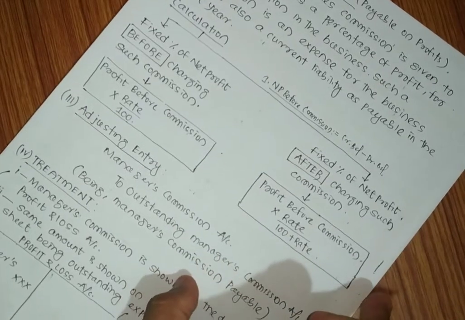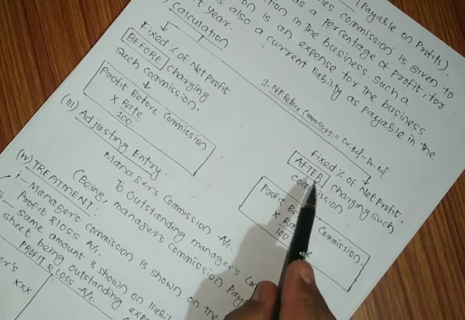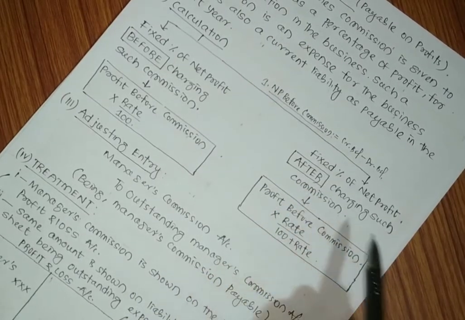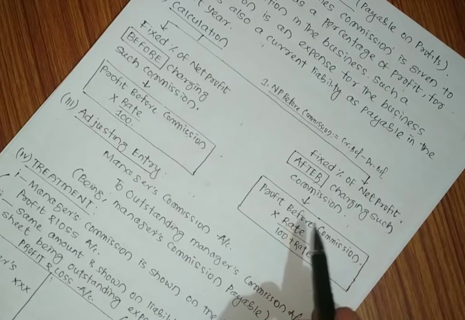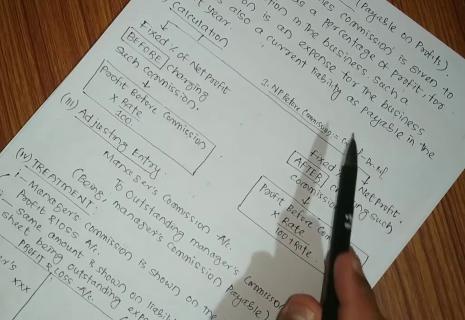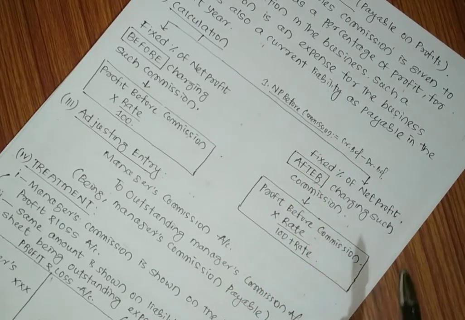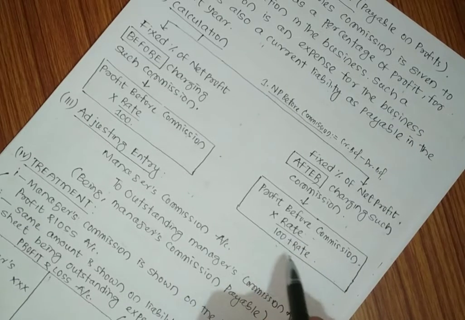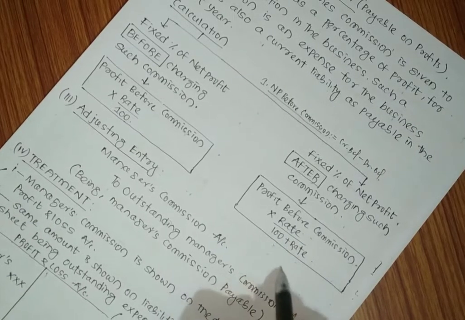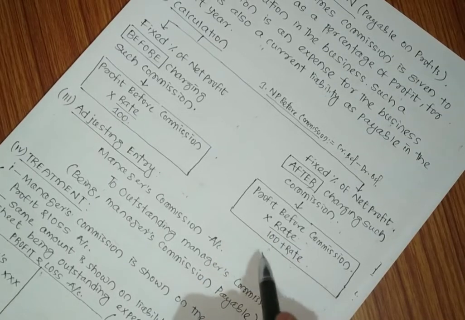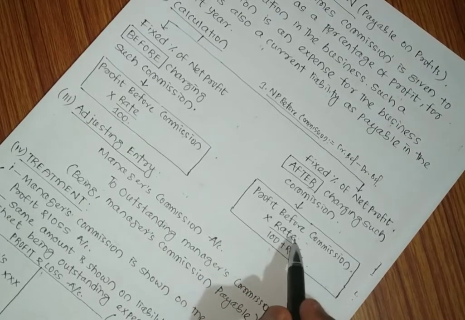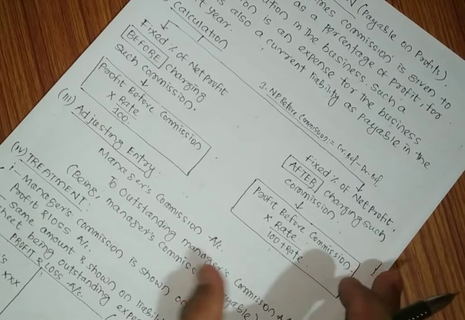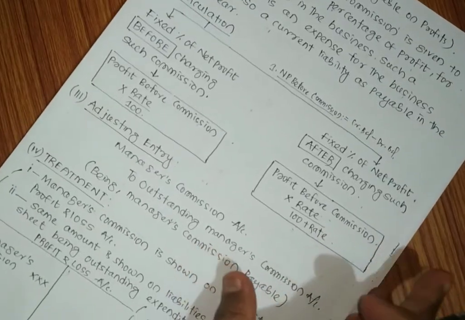However, in the second case, if it is given as after charging the commission, then the profit before commission, that is the step number one balance, should be considered into rate divided by 100 plus rate. Here is a change. First part remains constant. Second part you have to consider the rate divided by 100 plus rate.